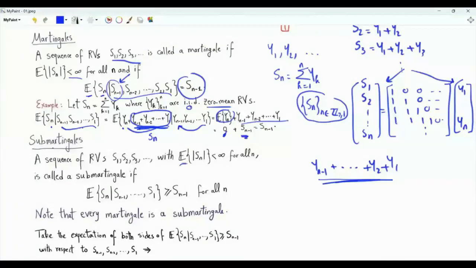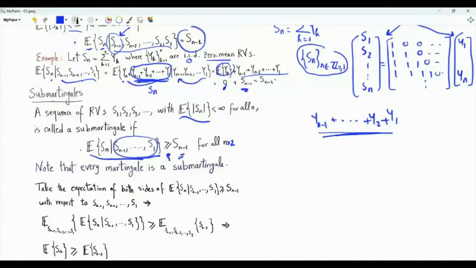For a sequence to be a submartingale, we need a finite first absolute moment, and we need the conditional expectation given the random variables from S1 to Sn minus 1 to be greater than or equal to Sn minus 1 for every n greater than or equal to 2. By definition, every martingale is a submartingale.